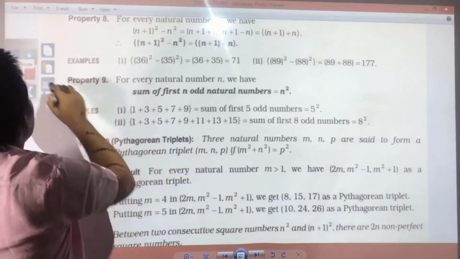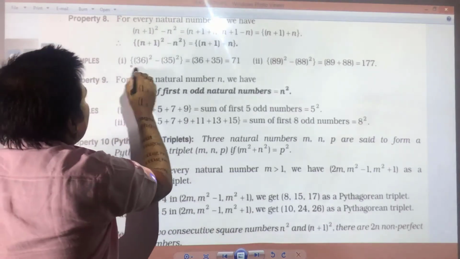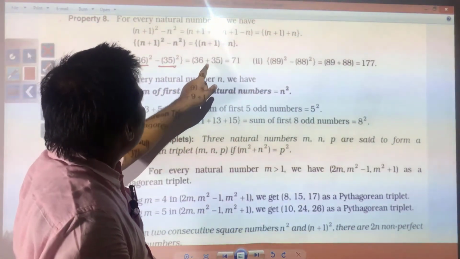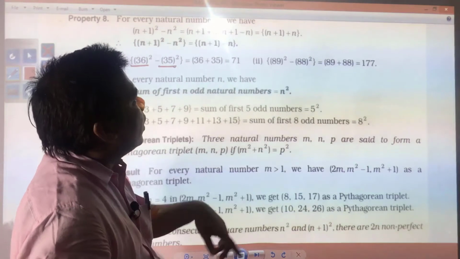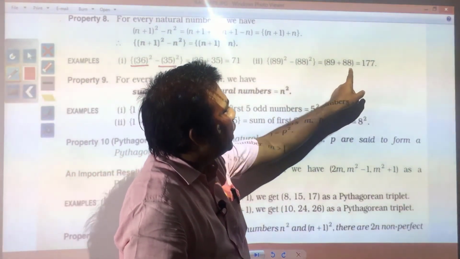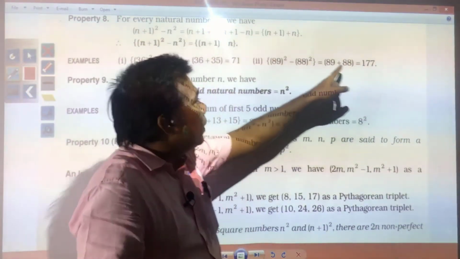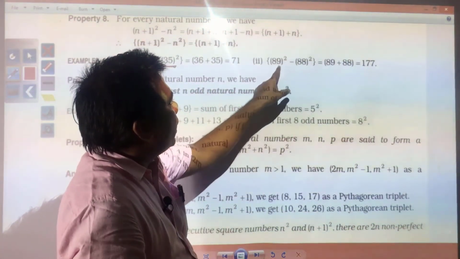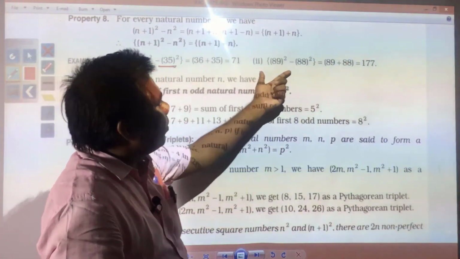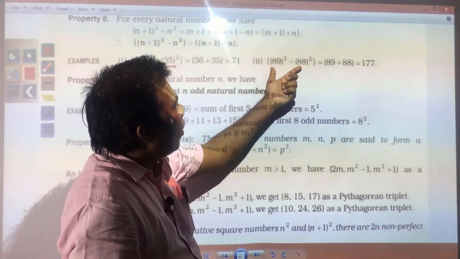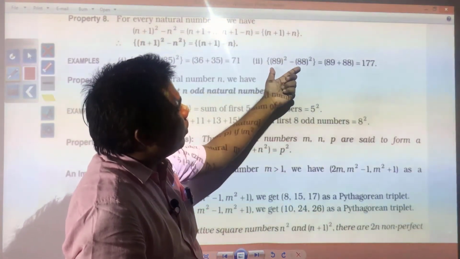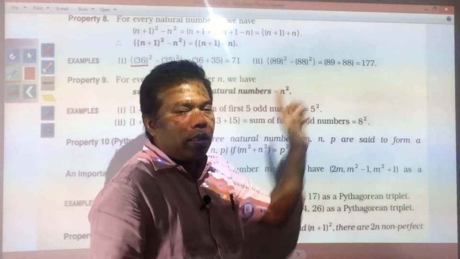Here an example has been given. 36 square minus 35 square will be equal to 36 plus 35, and that is 71. 89 square minus 88 square is equal to 89 plus 88, which means 177. It means if there are consecutive numbers, like 89 and 88, or 36 and 35, and you need to find the difference of their squares, you simply add the numbers and you will get the answer.